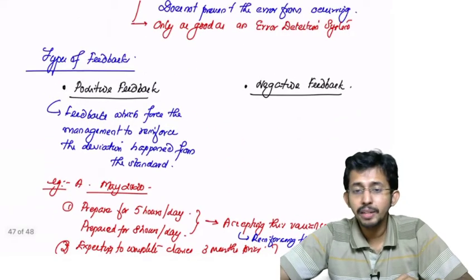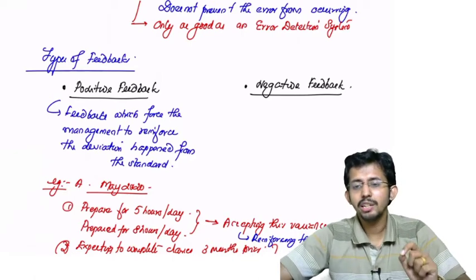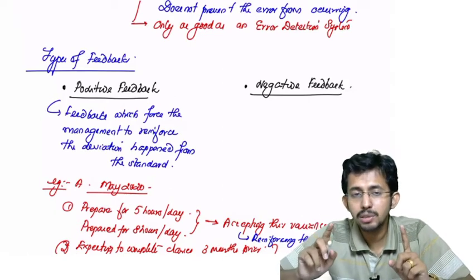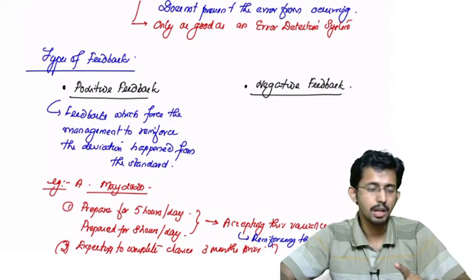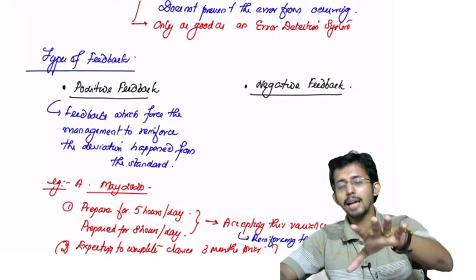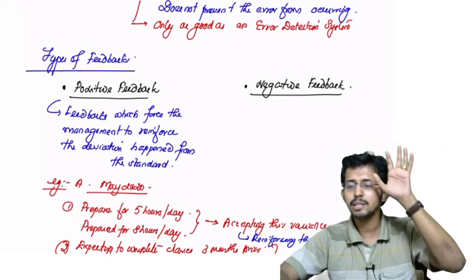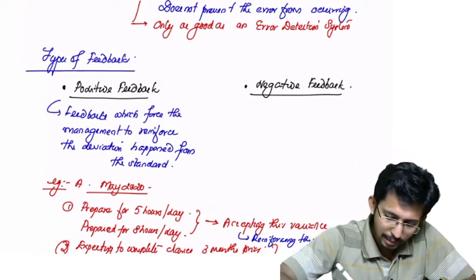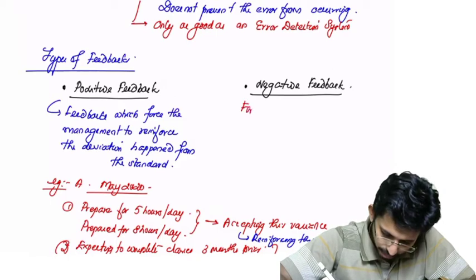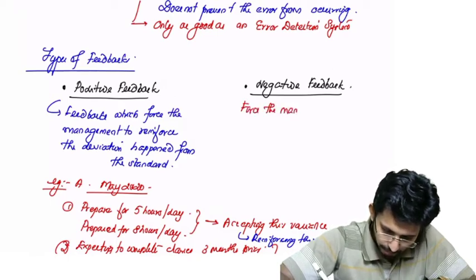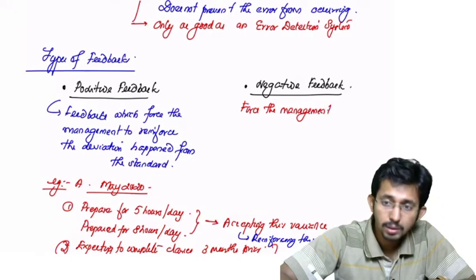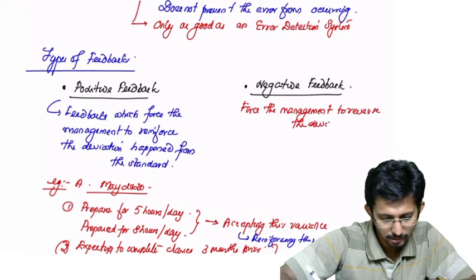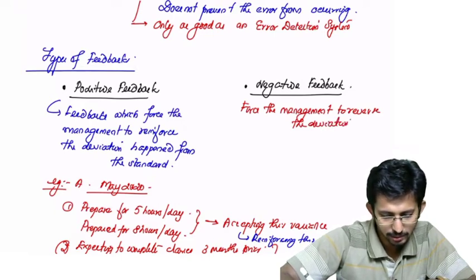So any positive feedback is anything which forces the management to reinforce the deviation observed from the standard. So if you have made a deviation, the management will reinforce that deviation. Okay, that deviation is good. On the other hand, negative feedback is something which requires the management to reverse the deviation from the standard.